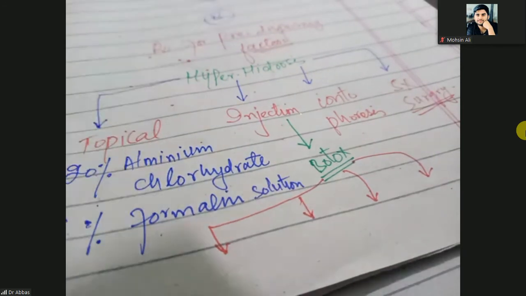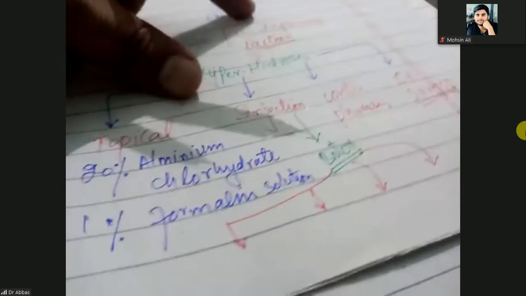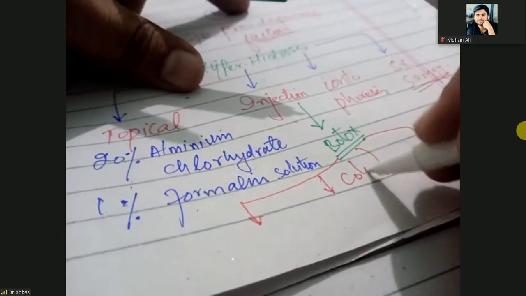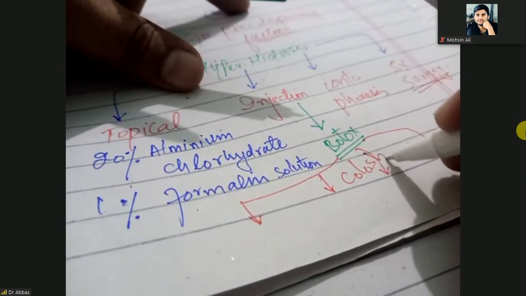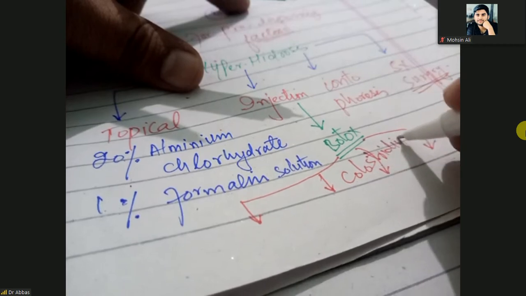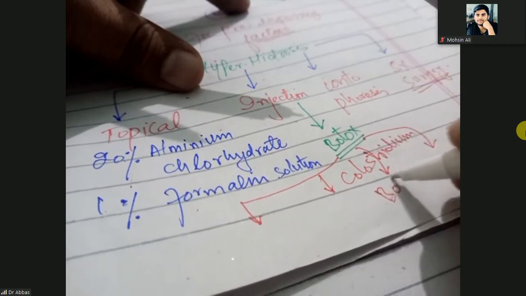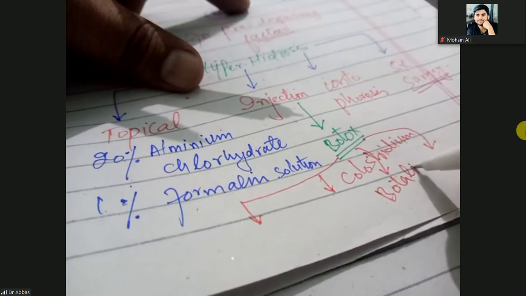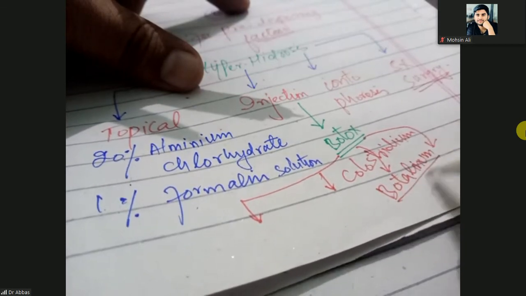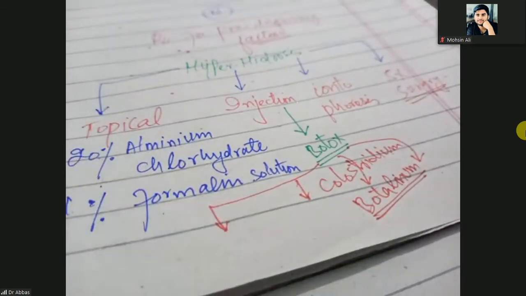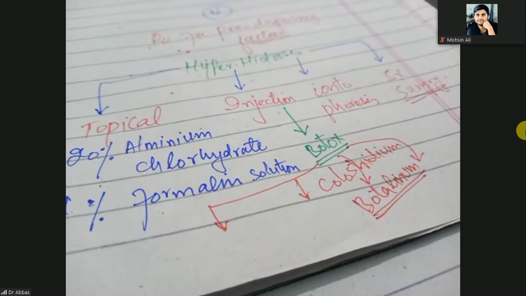In the Botox, actually, Clostridium botulinum is present. You know, the bacteria Clostridium. Clostridium botulinum. So the behavior is the same as the botulinum toxin. Okay.